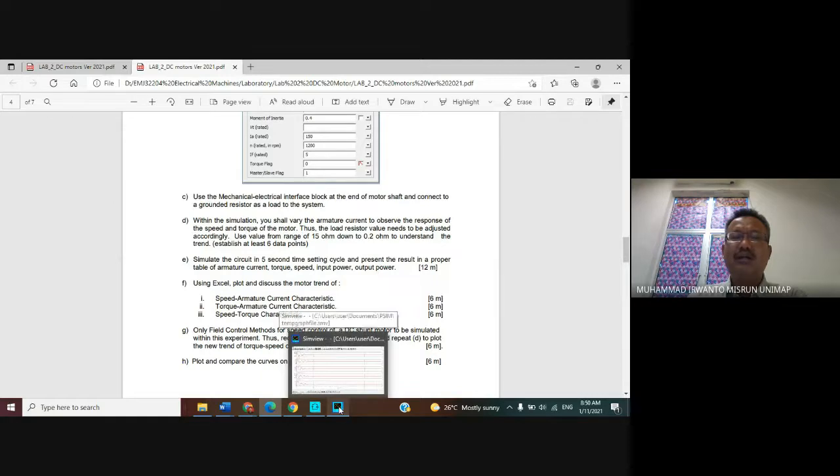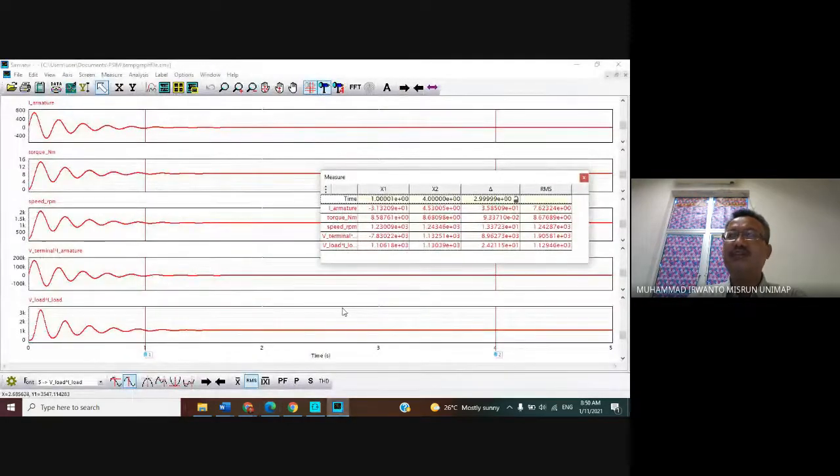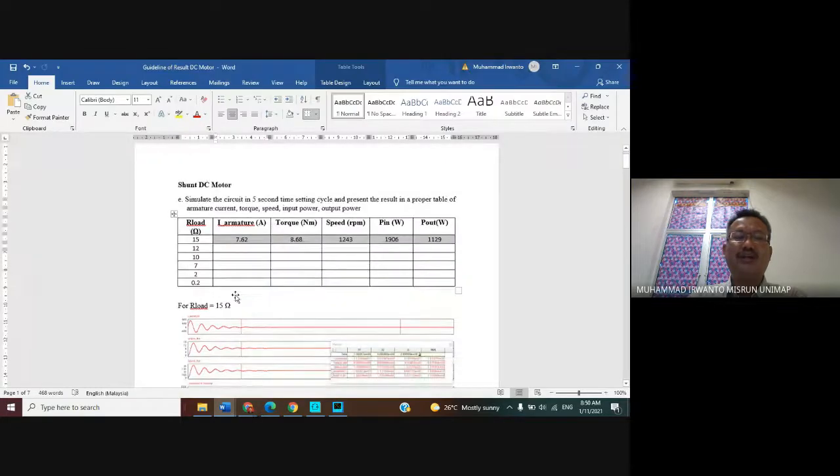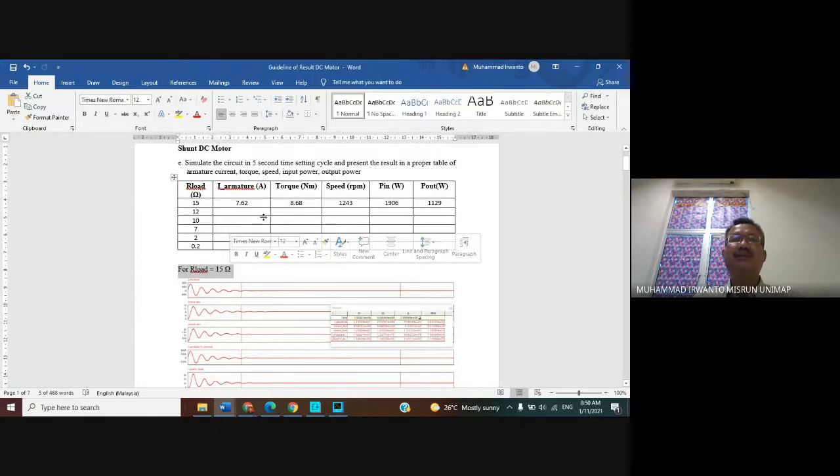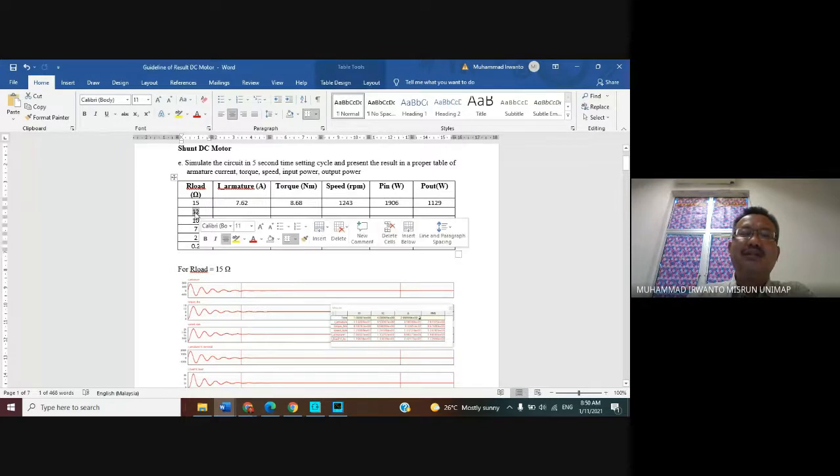For part E, for each various resistor load, you can capture this waveform and put it like this. This is for the R load of 15 ohm.